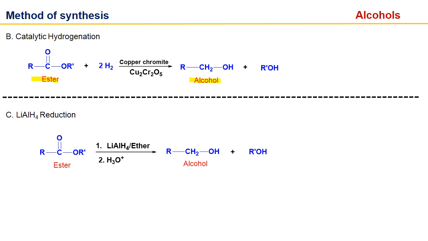Next, lithium aluminum hydride reduction. Lithium aluminum hydride will reduce esters into alcohols. This reaction will take place in two steps. As I earlier told you, whenever we use lithium aluminum hydride, we have to do the second step, that is hydrolysis. So by reaction with lithium aluminum hydride followed by hydrolysis, we can convert esters into alcohols.